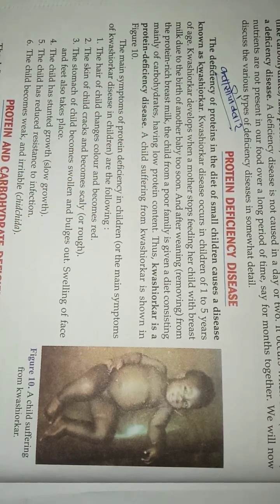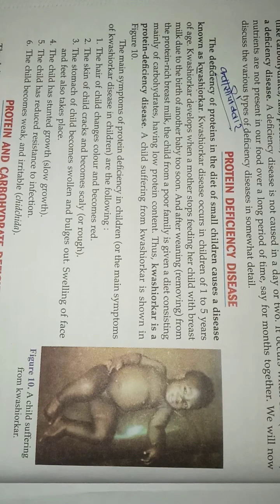Means a child that belongs to a poor family is sometimes given a diet consisting mainly of carbohydrates and having low protein content.